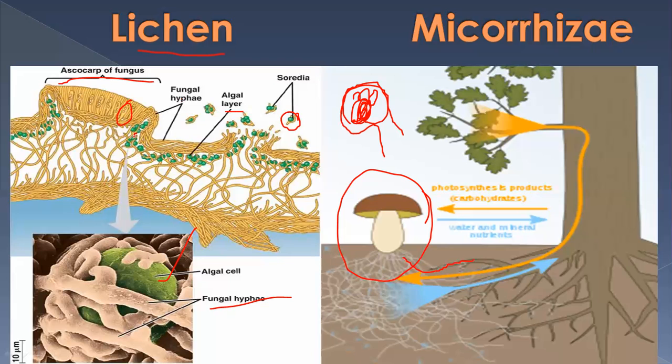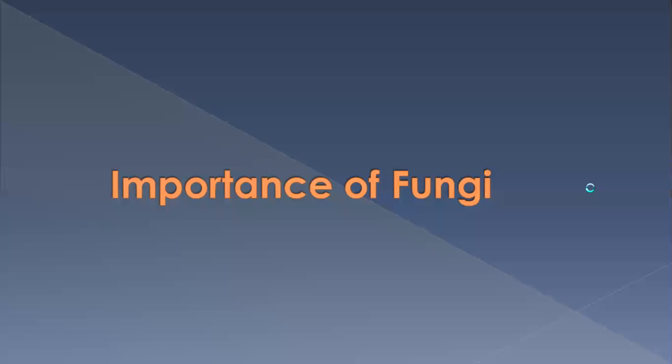So they get the nutrients and glucose from algae to that fungus. So both are mutualistic in that both are getting benefit from one another.